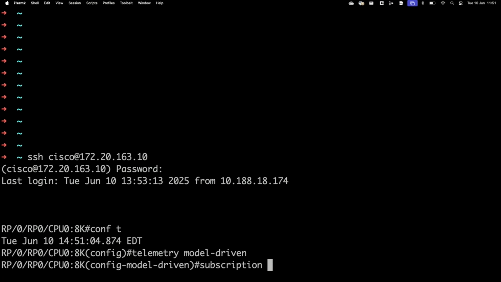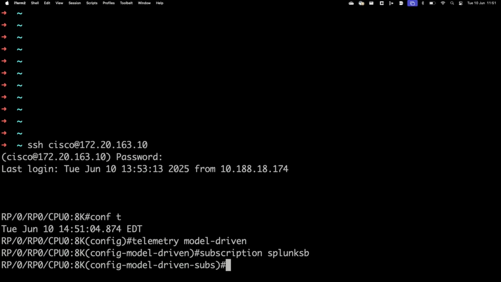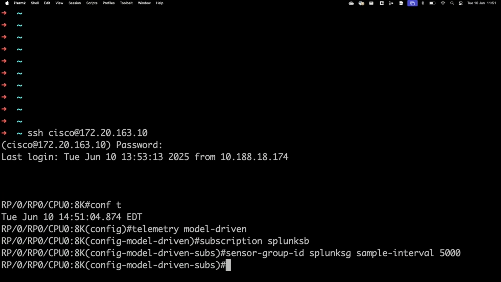So I'm creating a subscription called Splunk SB. Within that, I'm going to specify my sensor group, which is gonna be Splunk SG. And along with this sensor group, I'm also going to specify the sample time interval within which I need this data. For this one, I'm going to make it 5,000 milliseconds or 5 seconds.